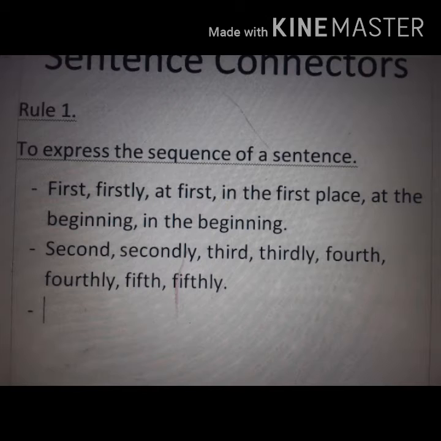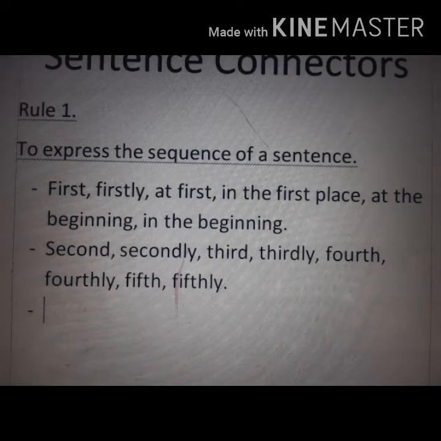When something is described in the second position, you can use these connectors, and the other connectors such as third, thirdly, fourth, fourthly are also used in the situations in which they are suited, whether in the second line, third line, fourth line or fifth line.